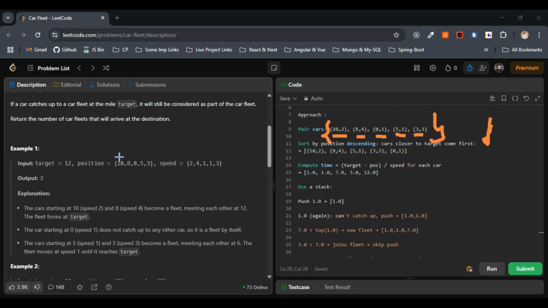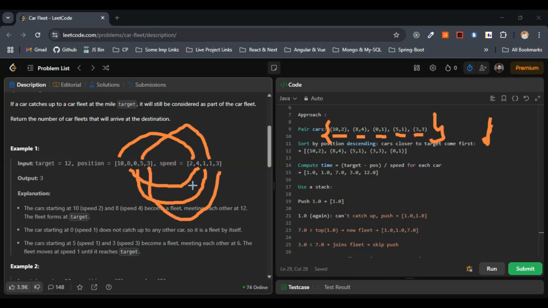Pairing the cars means 10 is paired with 2 according to the speed, 8 is paired with 4, 0 is paired with 1, 5 is paired with 1, and 3 is paired with 3. Don't get confused, this is an easier one. We are just pairing 10 with the car with a particular speed: 10, 2, 8, 4, 0, 1, 5, 1, and 3, 3.